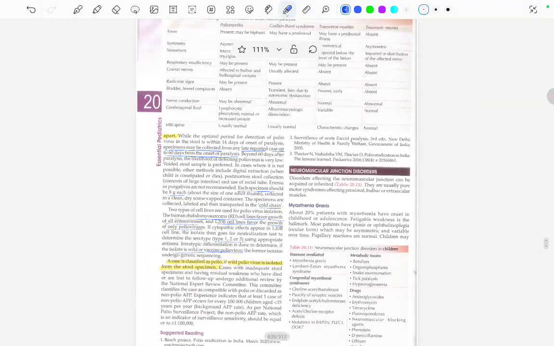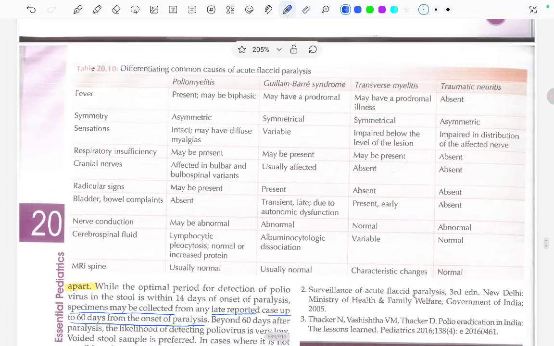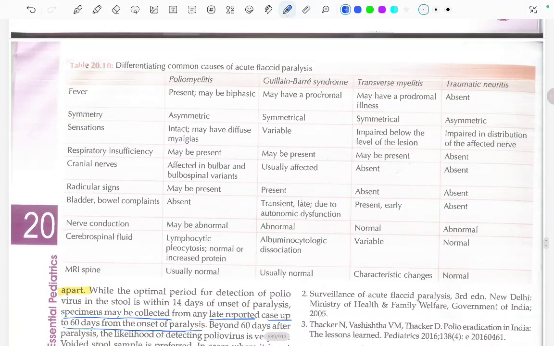Now let's read about differentiating the common causes of acute flaccid paralysis. First we are going to read about poliomyelitis, second is GBS, third is transverse myelitis, and fourth is traumatic neuritis. Let's start. Fever will be present in poliomyelitis. In GBS they may have a prodrome. In transverse myelitis there may also be a prodromal illness, but in traumatic neuritis it is absent. Fever is absent in traumatic neuritis.